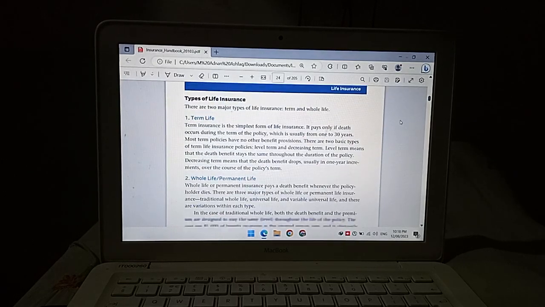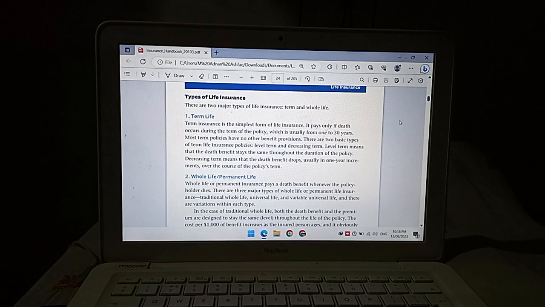Types of life insurance. There are two major types of life insurance: term and whole life. Term life. Term insurance is the simplest form of life insurance. It pays only if death occurs during the term of the policy, which is usually from 1 to 30 years. Most term policies have no other benefit provisions.